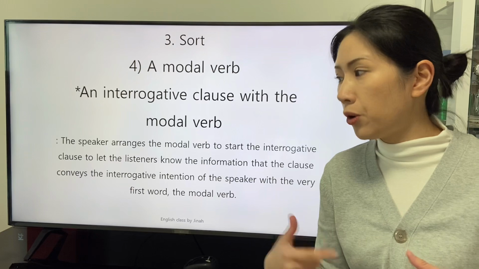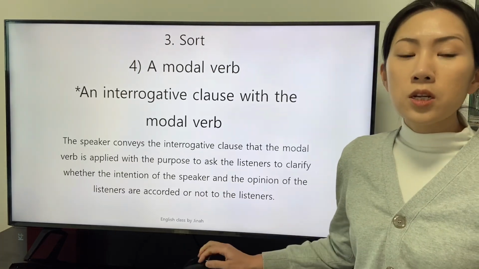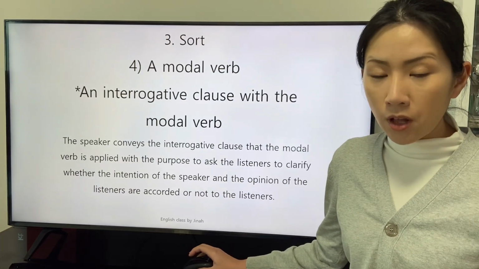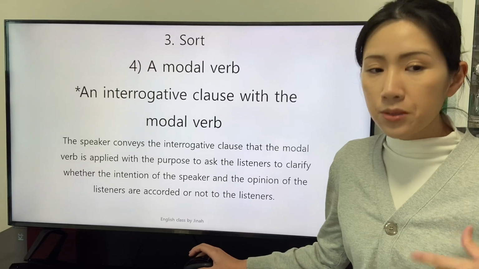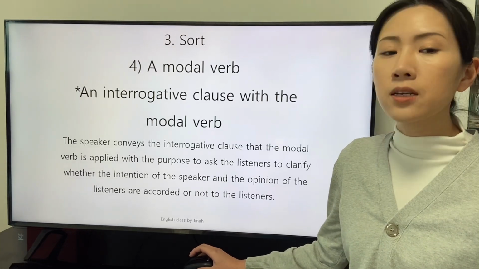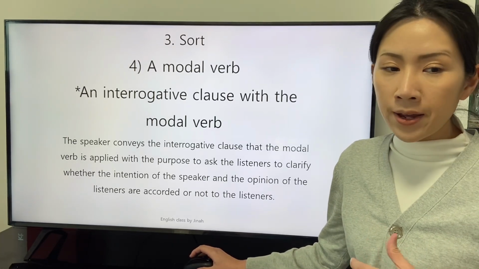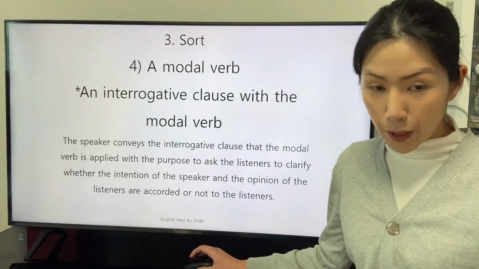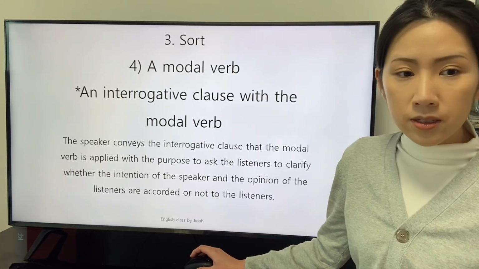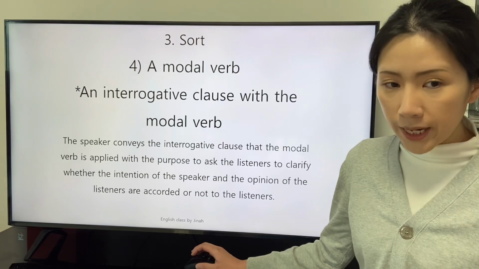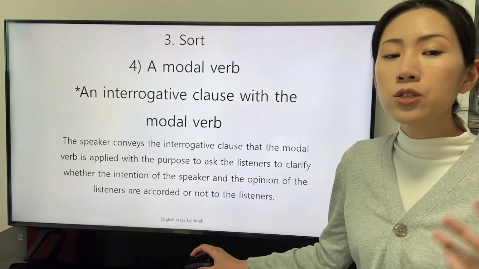is true or not. The speaker conveys the interrogative clause that the modal verb is applied with the purpose to ask the listeners to clarify whether the intention of the speaker and the opinion of the listeners are accorded or not.